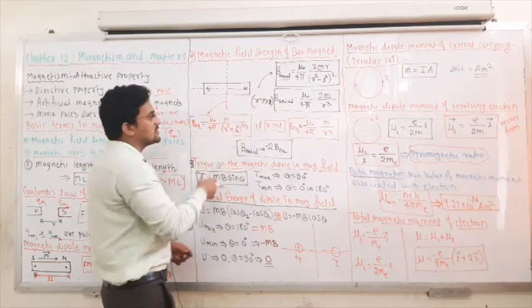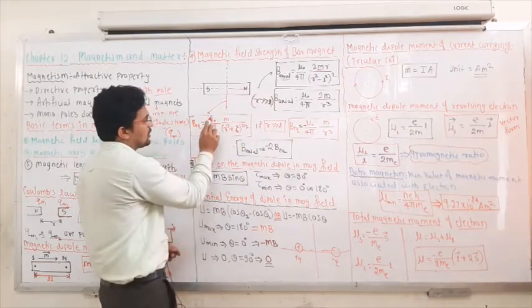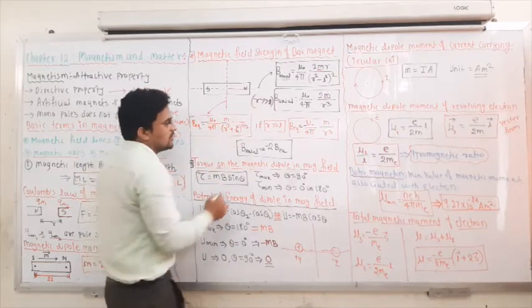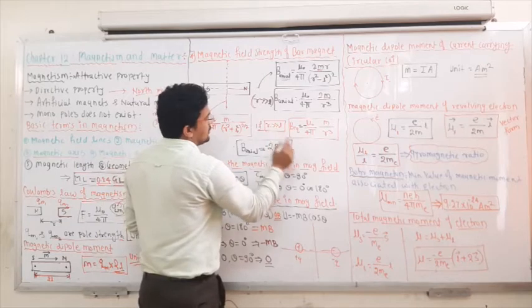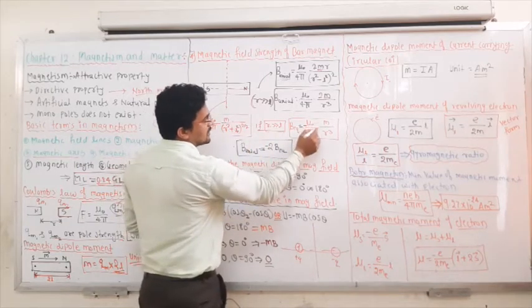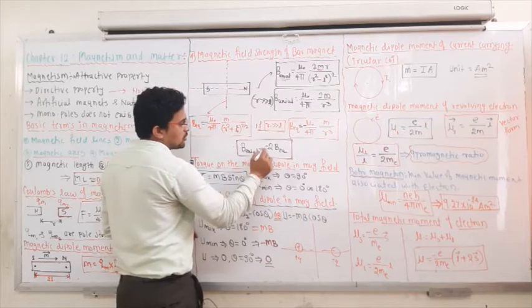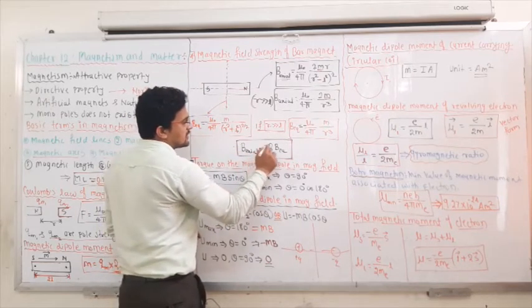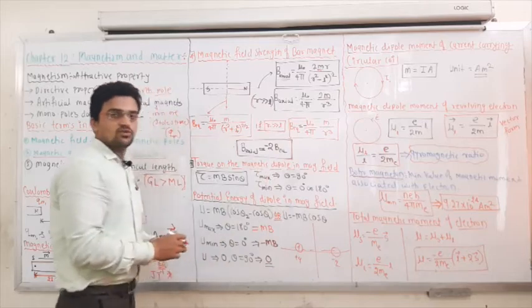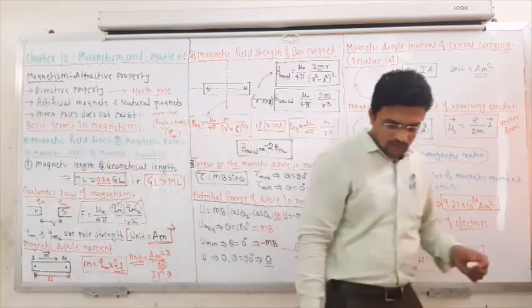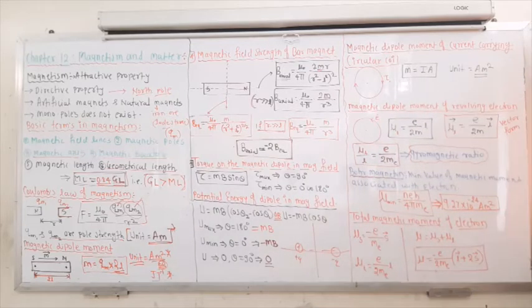There it is p, here it is m itself. There it is 1 upon 4 pi epsilon naught, here it is mu naught upon 4 pi. So this is the only difference. If r is much greater than l, then this l can be neglected, and you will get the same value. The relation between B axial and B equatorial is that B axial is equal to minus 2 times B equatorial. So these are some facts regarding the dipole moment.